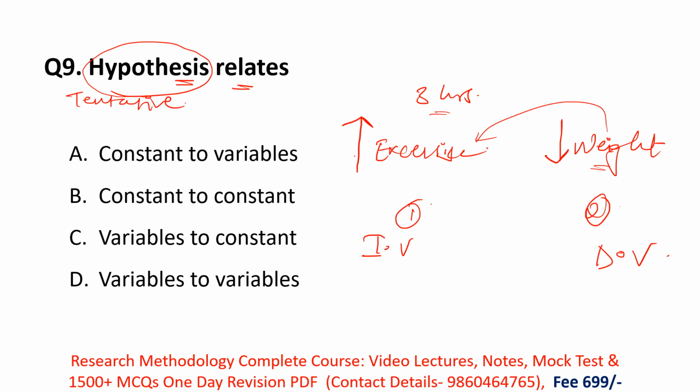So what is happening between the variables? A hypothesis relates the variables. It is my guess. I am guessing that if I exercise daily for 3 hours, then my weight will automatically decrease. This is a tentative statement between two variables, which are exercise and weight. So remember, a hypothesis relates variables to variables. Here the correct option is option D.